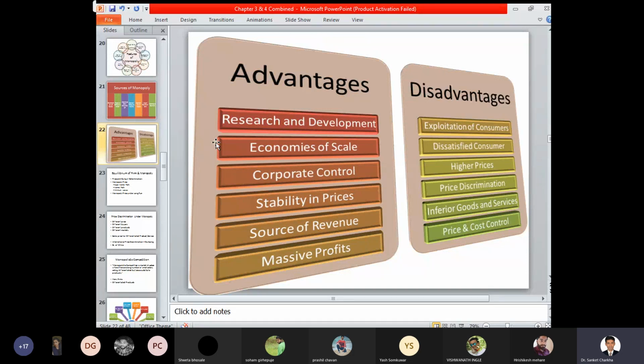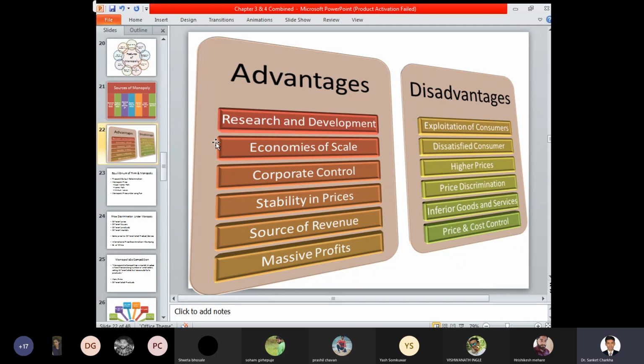Dissatisfied consumer. If a consumer is dissatisfied or not happy with the product offered, then he may not purchase your product or commodity. It is a very challenging position to keep a consumer satisfied and continuing with your product. A dissatisfied consumer can lead to actual losses, and a market situation may arise where a product can be exited from the market. So at every stage we have to see how the consumer is being satisfied, how a good, qualitative product is being offered, and how a better advantage over the cost of production is being created.